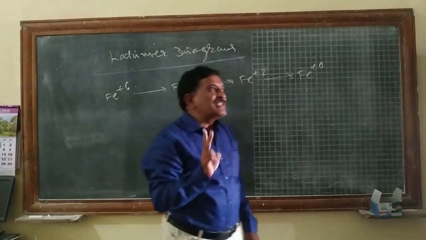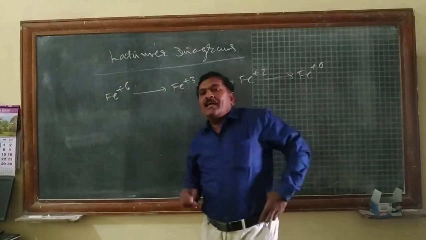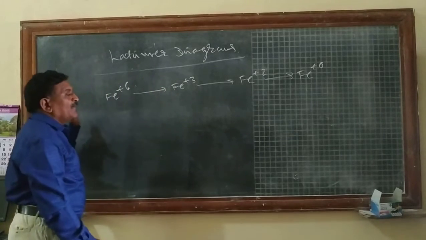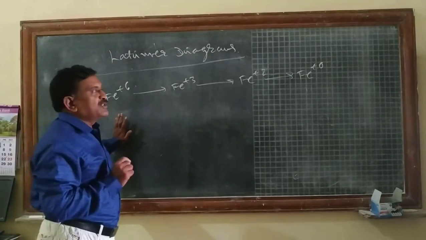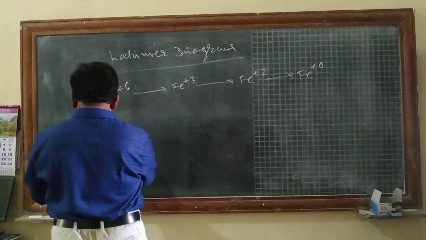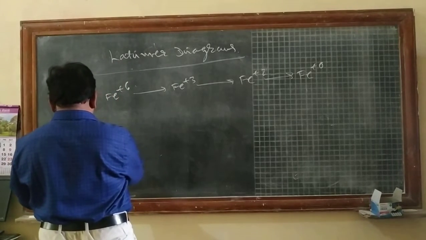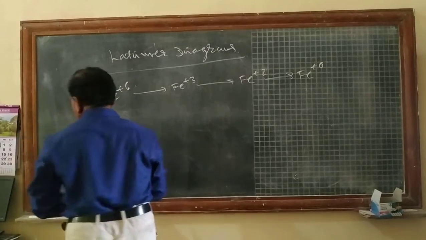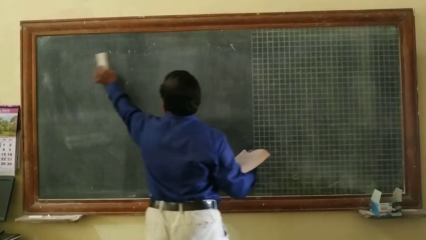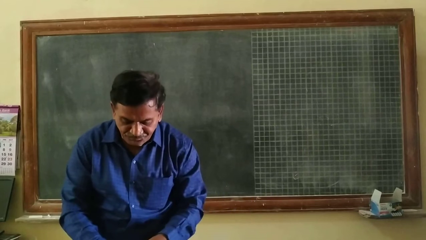There are two conditions in these Latimer diagrams. First, the higher oxidation numbers are written towards the left side, and the lower oxidation states towards the right side. Second, the value of the standard electrode potential in volts is written on a horizontal line connecting these species. Now we can write down the reactions one by one. That is called a Latimer diagram.